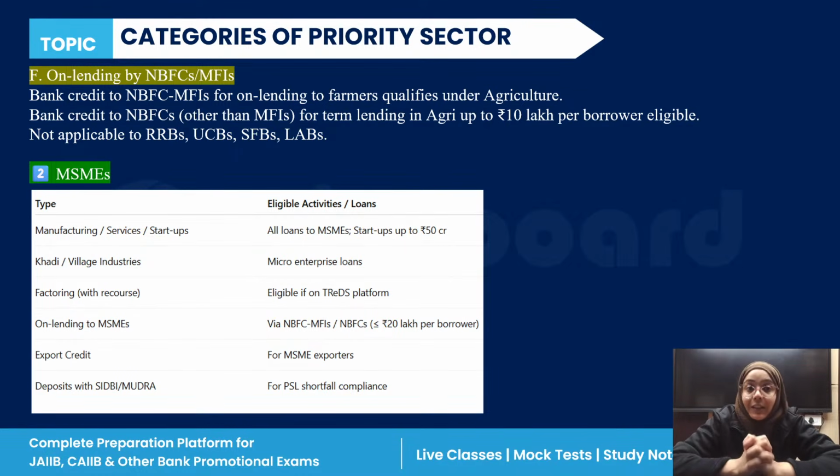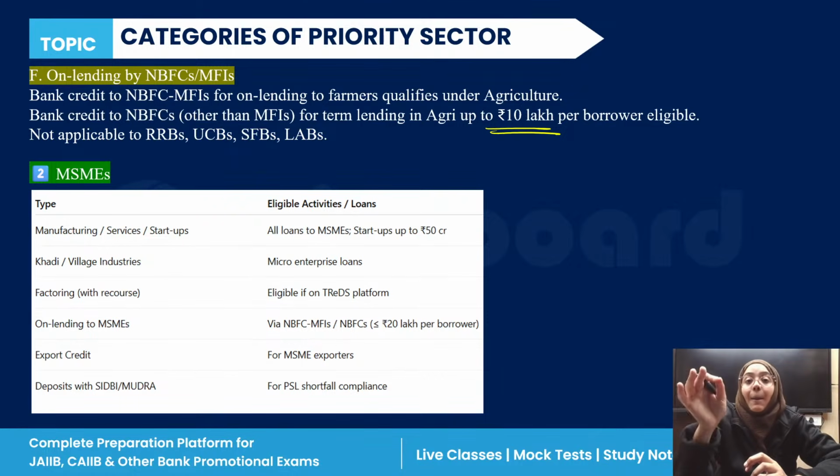For this purpose, if the bank is providing credit to non-banking financial companies for term lending, then in the agriculture sector field, credit up to rupees 10 lakh per borrower is eligible. So this is all for the agriculture sector.